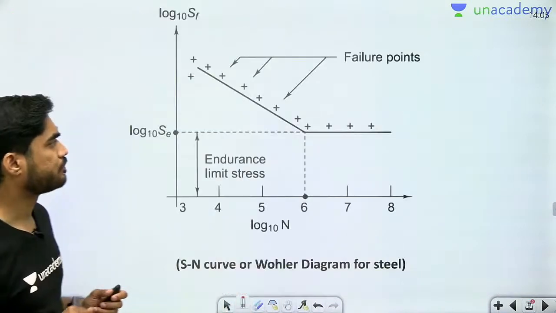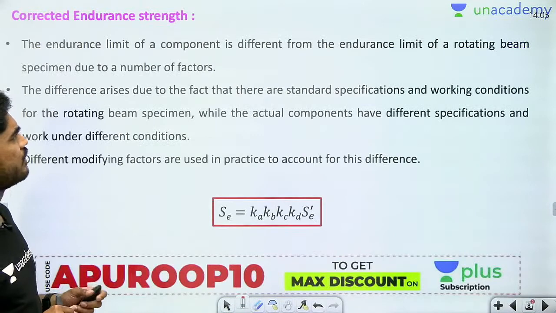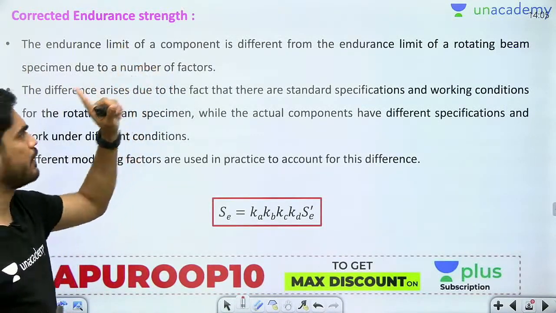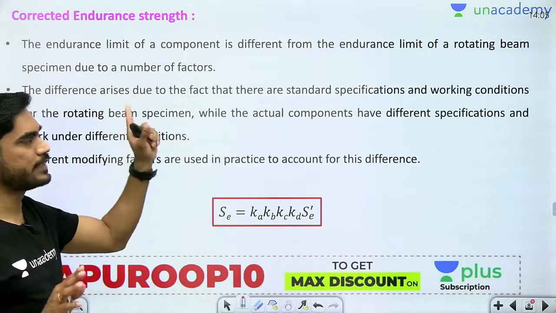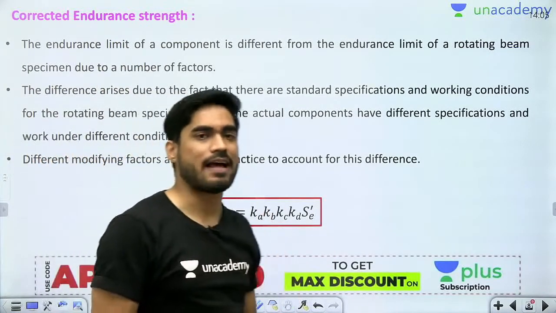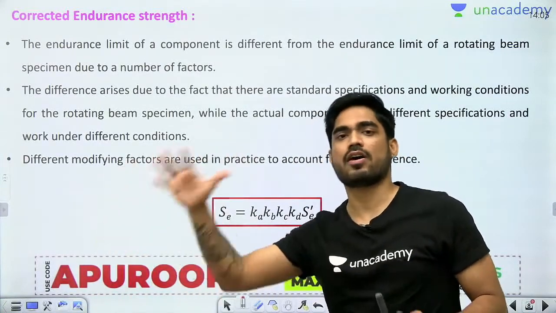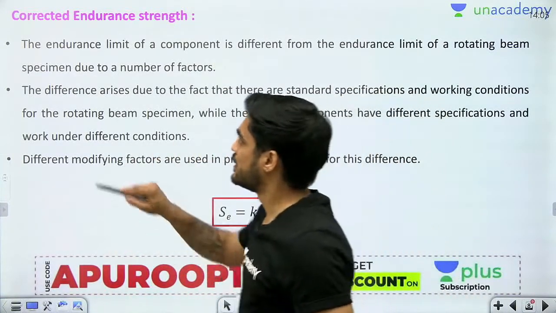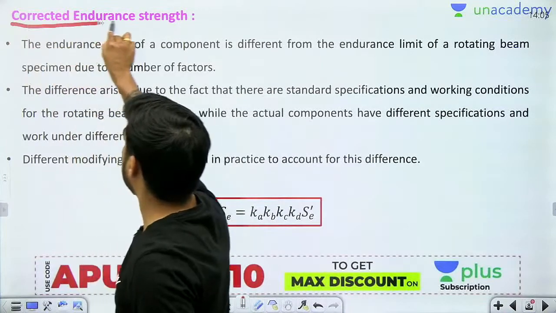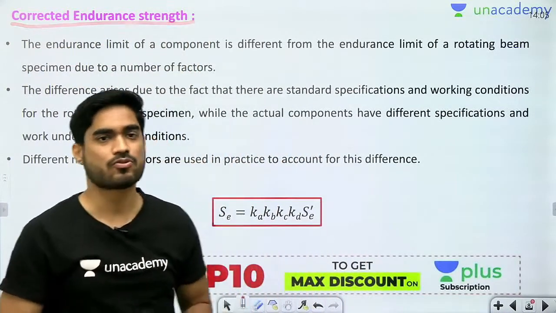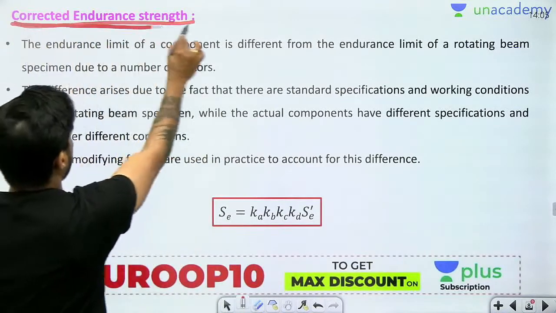So understand, whatever endurance strength you are getting from the rotating beam experiment or from approximate relation, that is not the actual value. The actual value of endurance strength that you are going to use for design purpose is known as corrected endurance strength. जो actual value आप design purpose के लिए use करोगे उसको हम बोलते हैं corrected endurance strength.